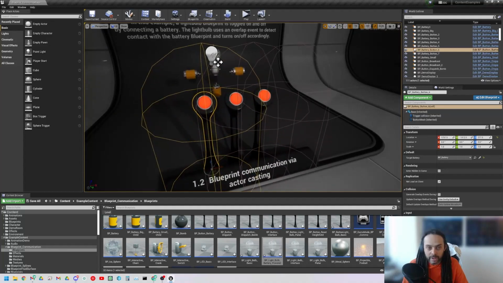And how do I get these buttons to actually hook up with these batteries? Would you go with the blueprint and change the cast to the automatic? Would I hook up the blueprint to cast to the other battery? I wouldn't hook up the blueprint to cast to the other battery. There is a kind of direct method that we're already using that I can edit from inside of this screen. I change the value to the different batteries. Yes, how am I going to change the variable from this screen to the different batteries?